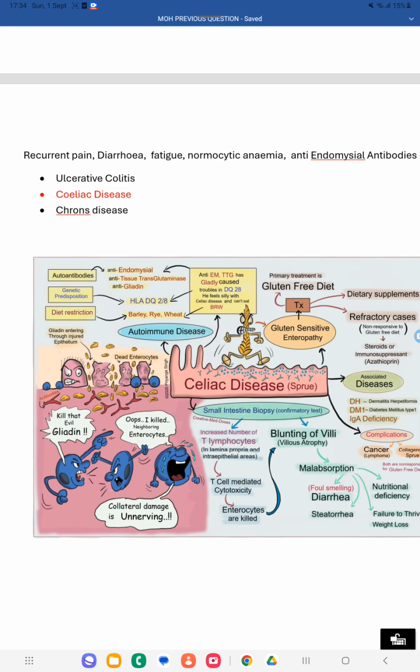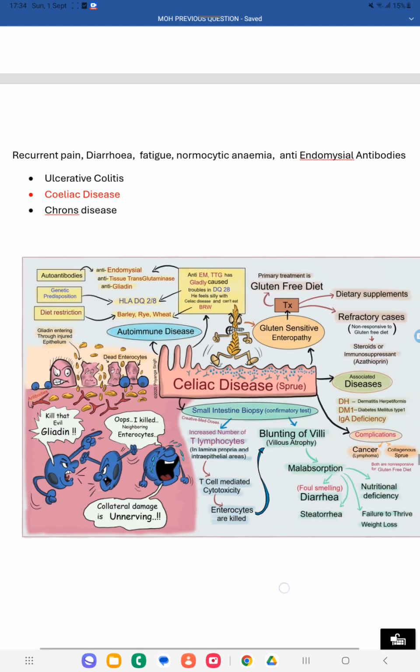These are the three antibodies produced by our body during celiac disease. Anti-endomysial antibody is the main antibody produced during celiac disease. Celiac disease, or celiac sprue, is an autoimmune disorder against a gluten-containing diet.